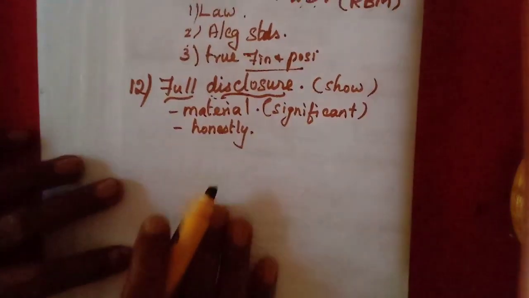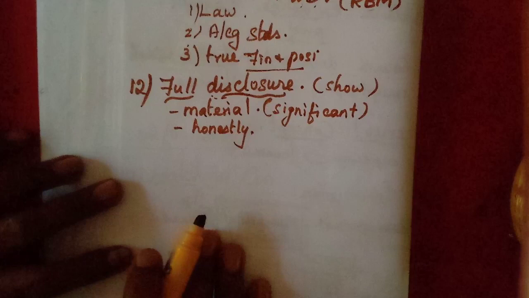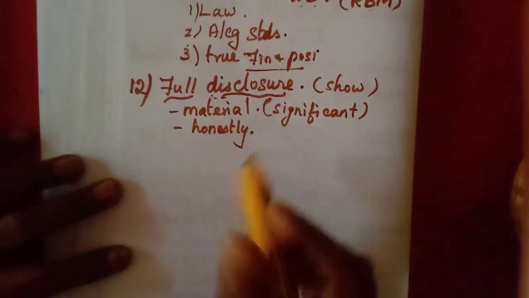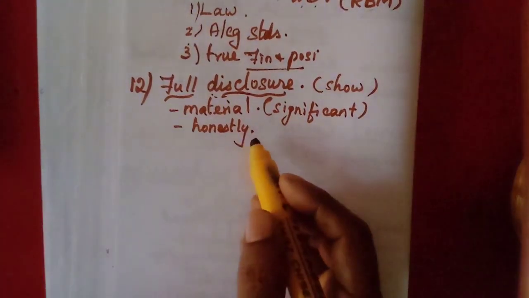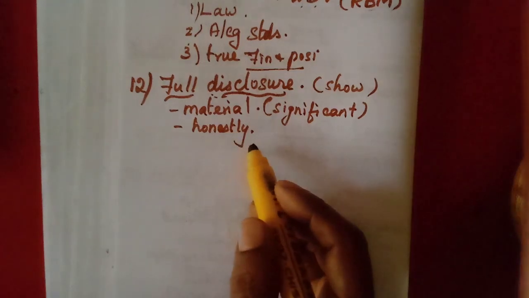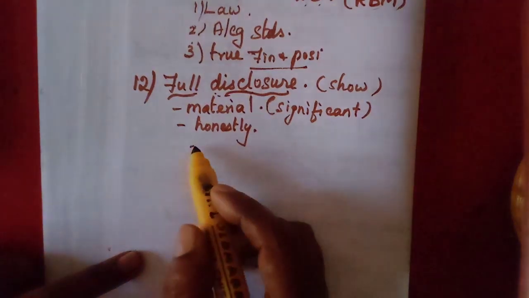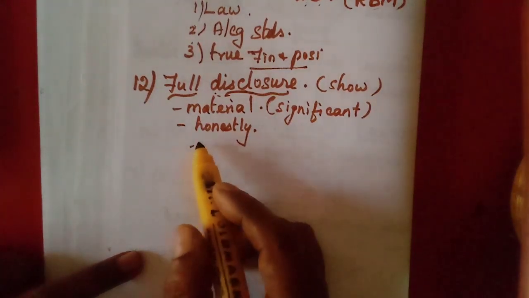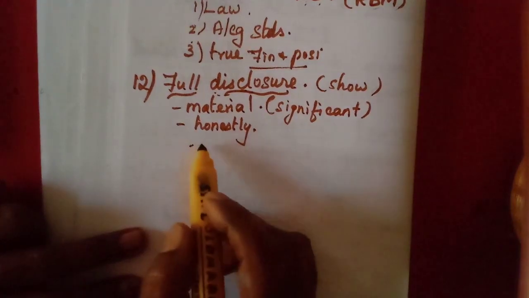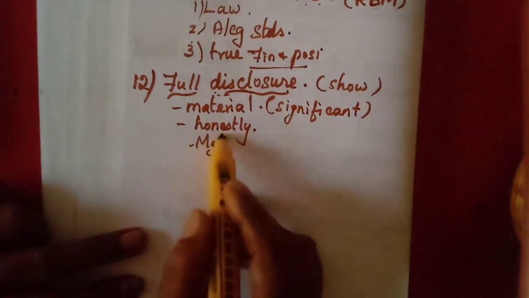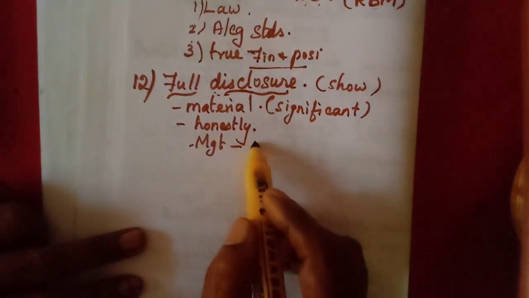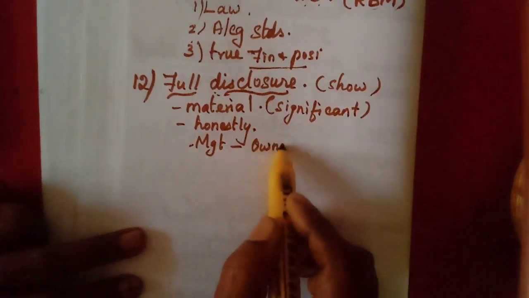All the material information must be shown in the accounting statements, because here you should understand, the accountant is preparing, actually the users or maybe the management may prepare the accounts. But here the management is different from the owners in many organizations.